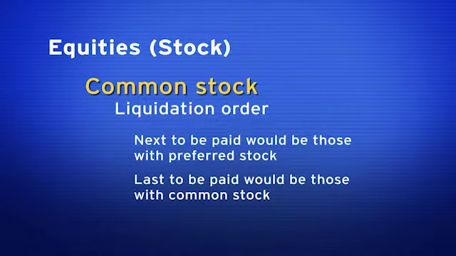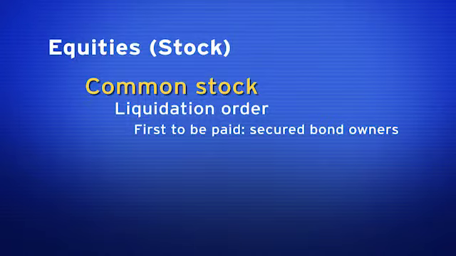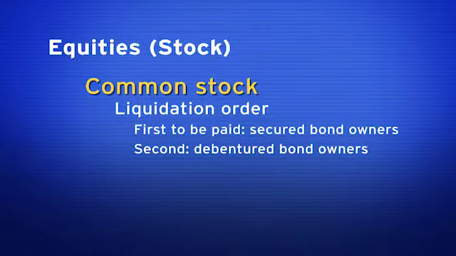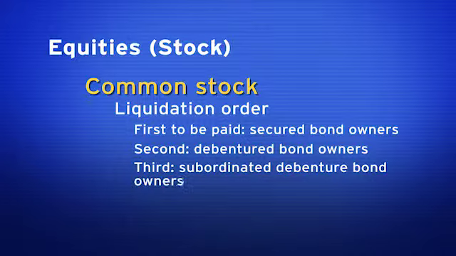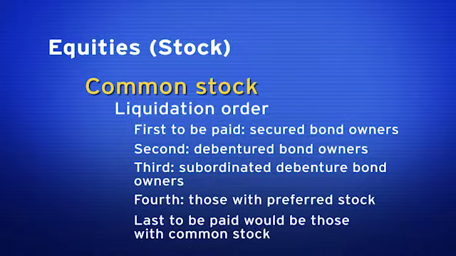So the order of liquidation as it relates to securities, the first to be paid in liquidation would be people who own secured bonds, bonds secured by an asset of the corporation. Next to be paid would be people who own debenture bonds. These are unsecured bonds, no asset backing the bond, backed by promise. Next to be paid would be subordinated debenture, also unsecured, but subordinate to the debenture in liquidation. Next would be preferred stockholder, and final claim to assets would be the common stockholder.